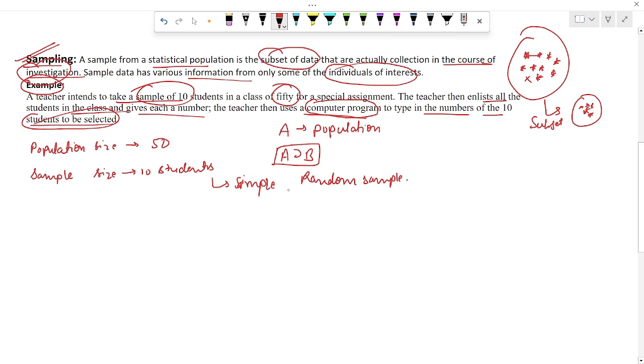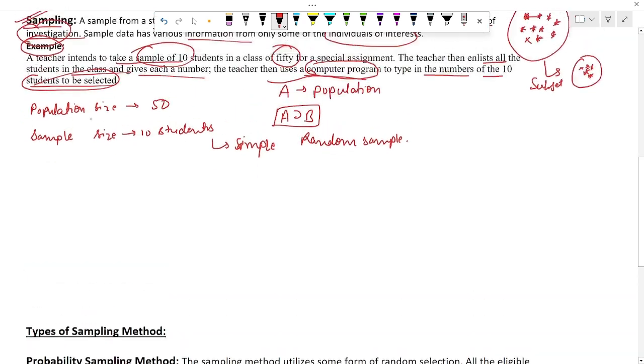But how would you say that the sampling performed here is simple random sampling? Because the teacher gives each student a number and gives them to the computer program, and the computer program gives the 10 students to be selected. So the computer program is randomly selecting the 10 students from the whole population. So this is simple random sampling. I hope this sampling definition is clear to you, and this example is also clear to you.